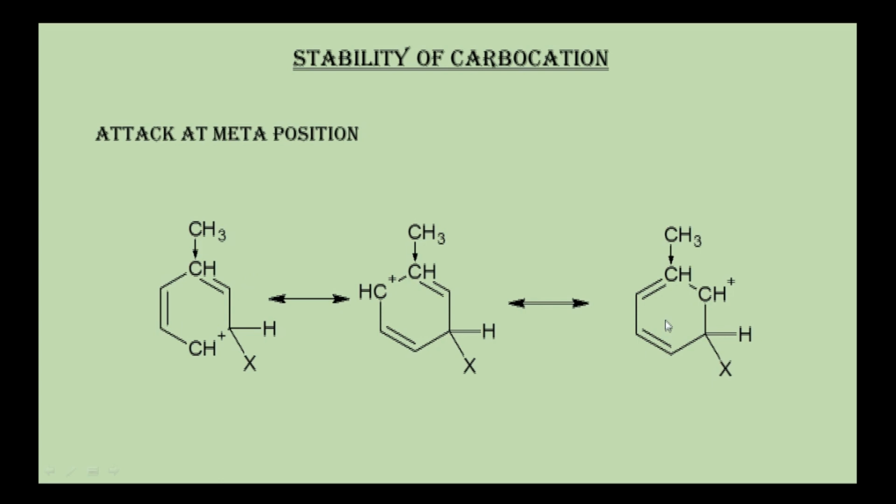We get stability if the attack of electrophile in case of toluene takes place at ortho or para position. That's why in case of substituted benzene like toluene, the attack of electrophile will take place at ortho or para position. As simple as it is.